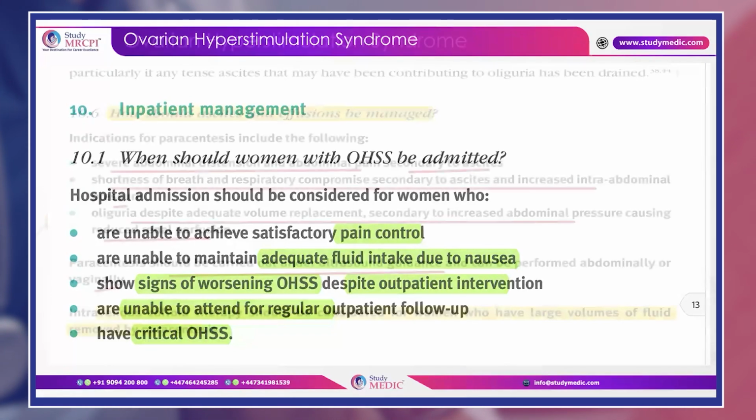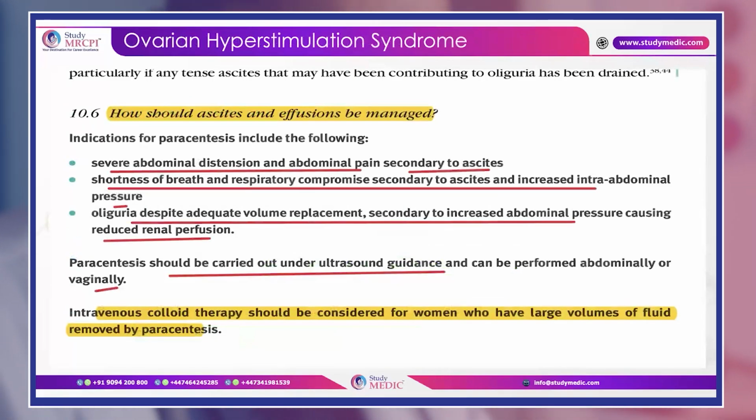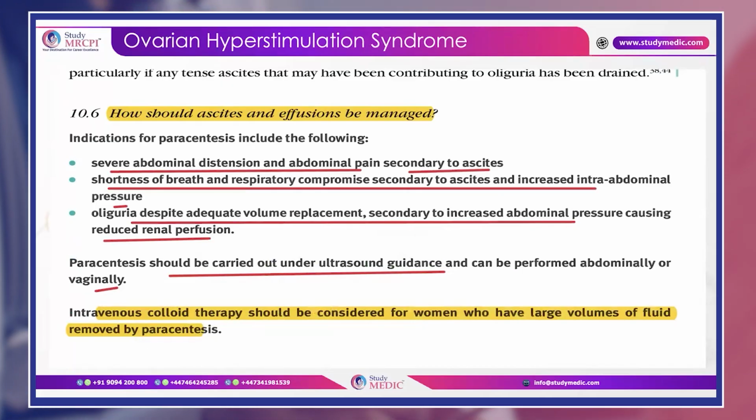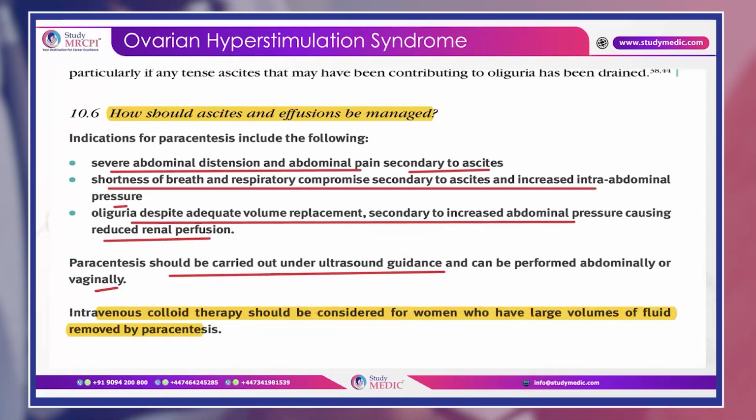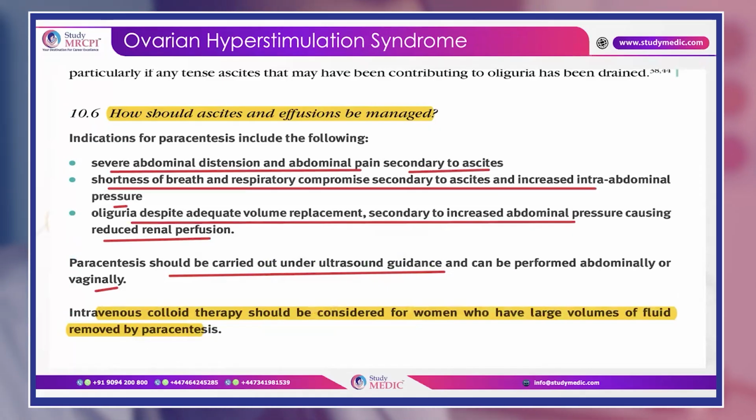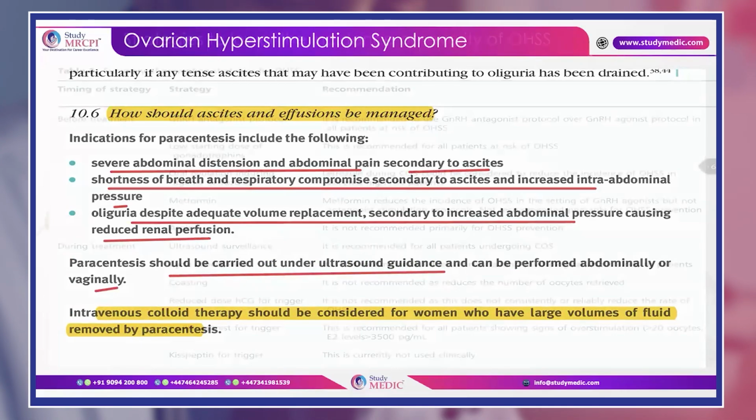So what are the indications for paracentesis? Another important SBA that might come is if there is abdominal distension and pain secondary to ascites, or if respiratory compromise is there, and despite doing all the measures, or if you are doing all the adequate volume replacement, and still there is reduced renal perfusion, then under ultrasound guidance, paracentesis should be offered.